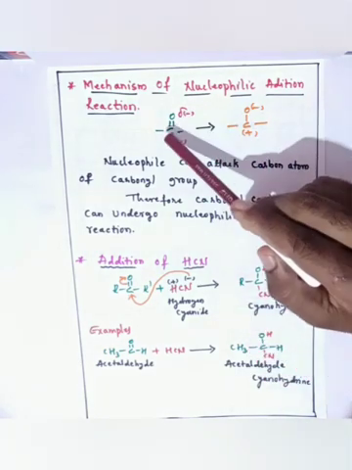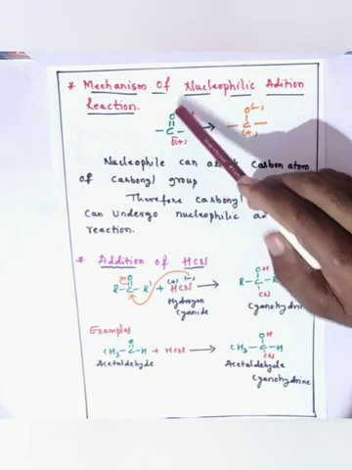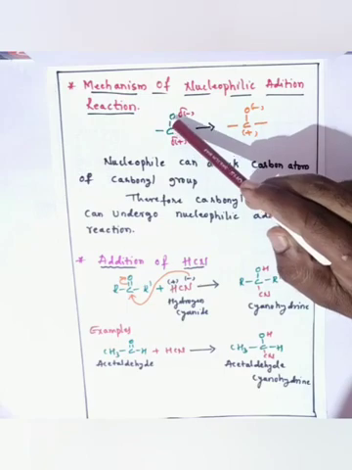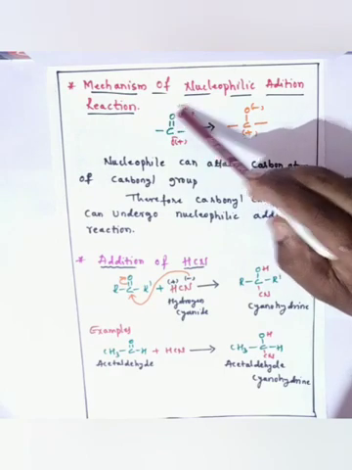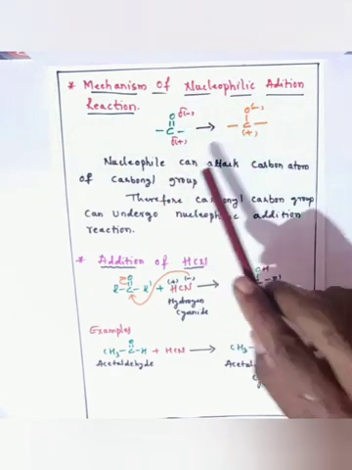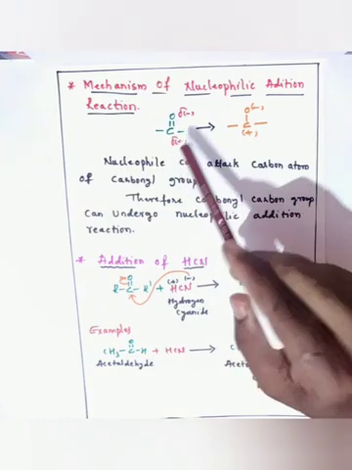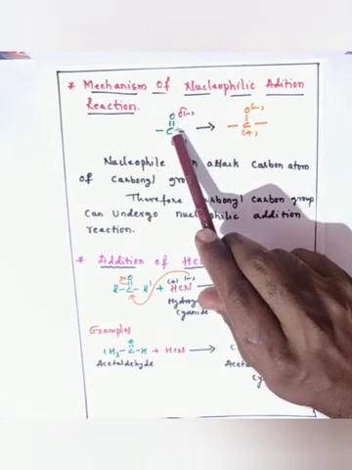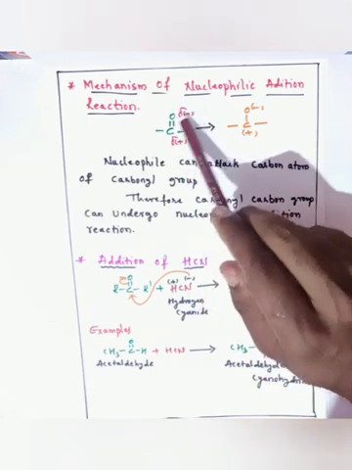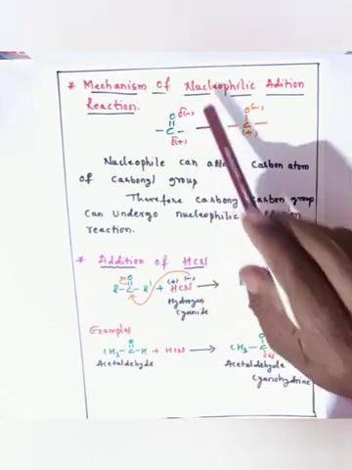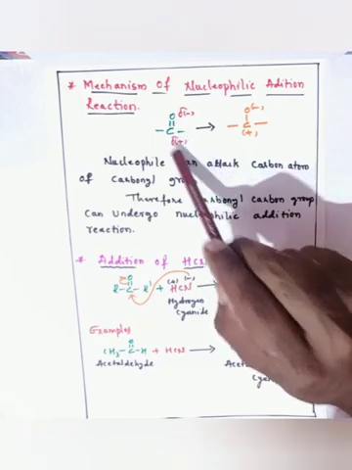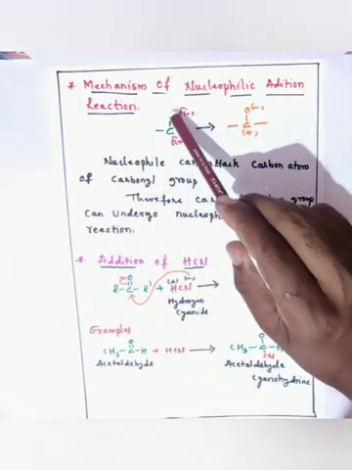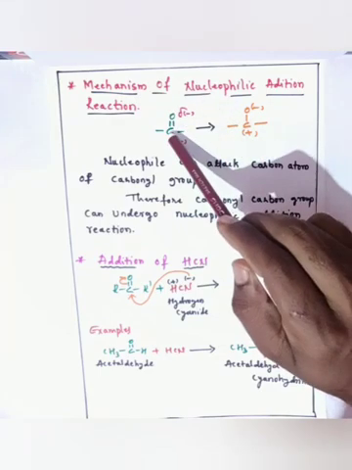Because of the greater electronegativity of oxygen as compared to carbon, this oxygen takes the pi bonded electrons towards itself. So due to the resonance or due to the electronegativity difference, that oxygen gets the partial negative charge and this carbon gets the partial positive charge. That shows the oxygen is more electronegative than carbon.